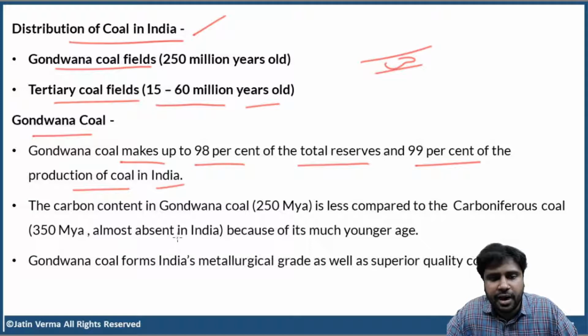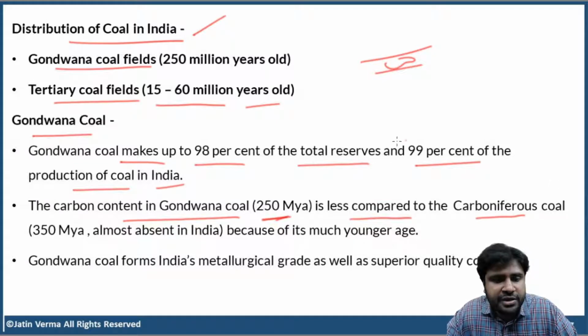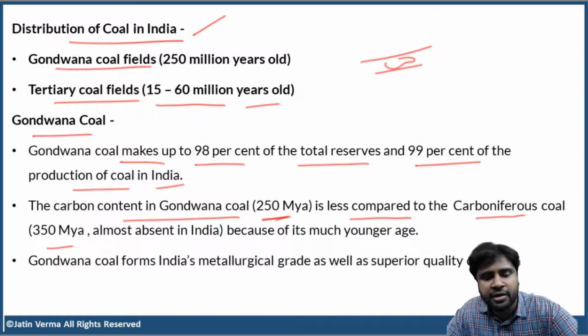Okay, now the carbon content in Gondwana coal, I mentioned the age here. The carbon content in Gondwana coal is less compared to the carboniferous coal because carboniferous coal is 350 million years old. So, Gondwana coal is 100 million years younger, right? And we know that the carbon content will keep on increasing the older the coal is. Okay, the older the coal, the higher the carbon content.